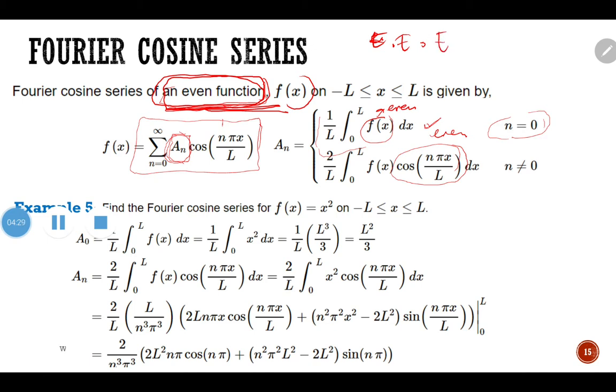Likewise, before, for the sine series, odd times odd gives us even as well. Because of that, we can simplify the integration.